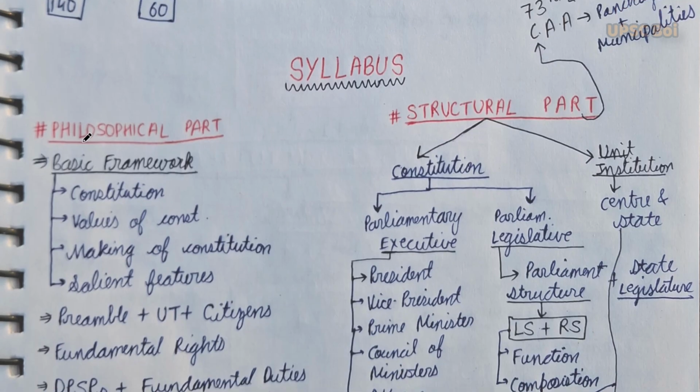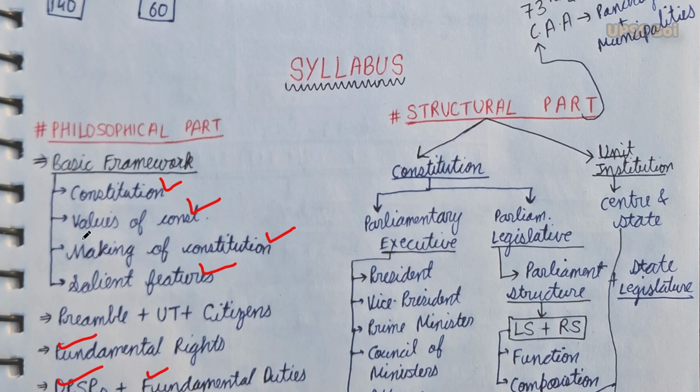First we talk about the philosophical part. In the philosophical part there comes a basic framework: the constitution, values of the constitution, making of the constitution, and the salient features of the constitution. After that there comes the preamble, union territories plus citizens, and then fundamental rights, DPSPs, and fundamental duties. You just need to have a look at the syllabus and these terms: DPSPs, UTs, preamble, fundamental rights. You'll get to know about these things in the later videos.